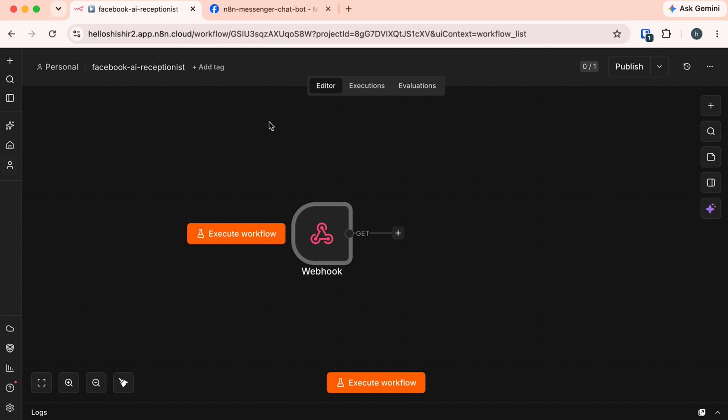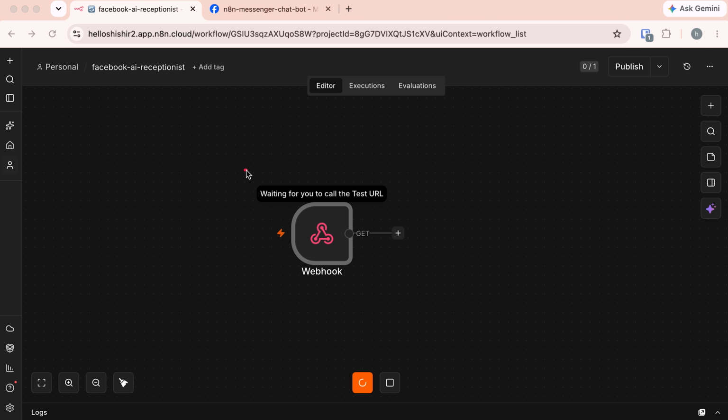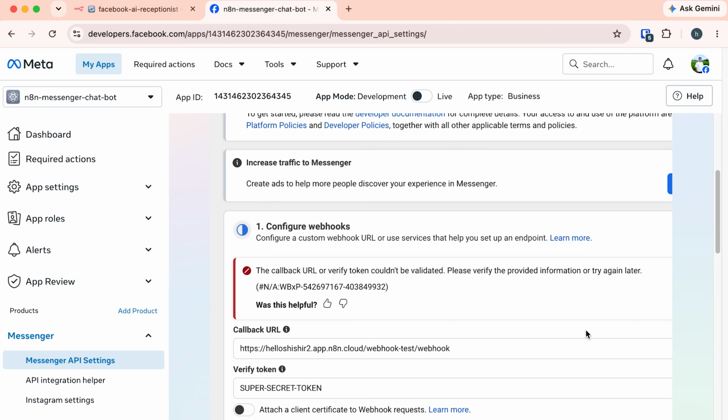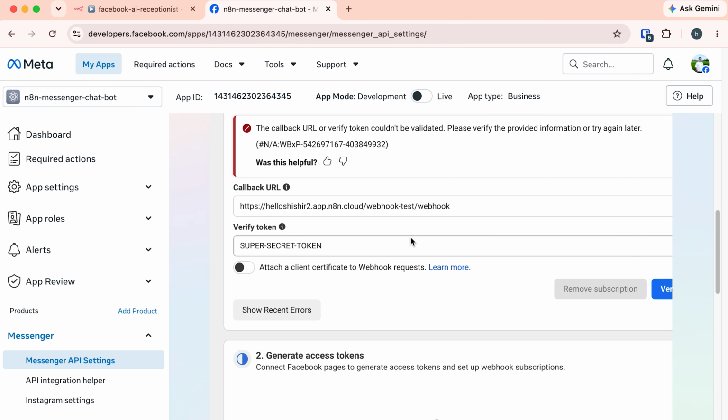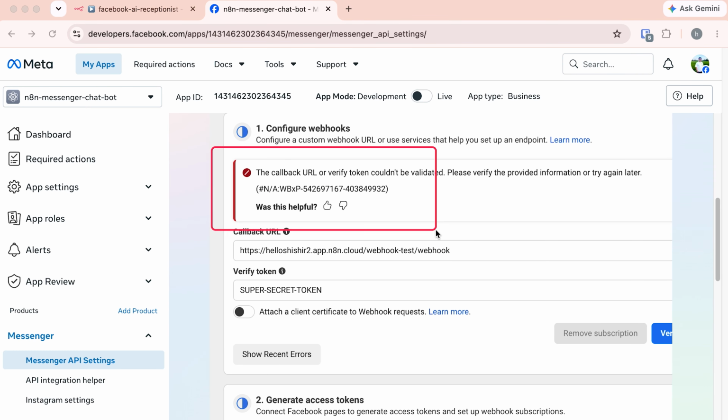That's because we have created this workflow, but this workflow is not running. We just created it. It won't work until we run it. To run it, click this execute workflow button. And here you see this message waiting for you to call the test URL. It's now waiting for the request. Again, come here and I am clicking this verify and save. And this time it still can't verify.